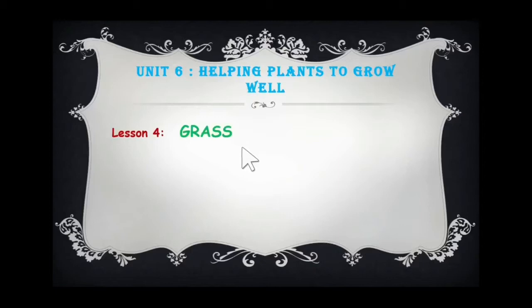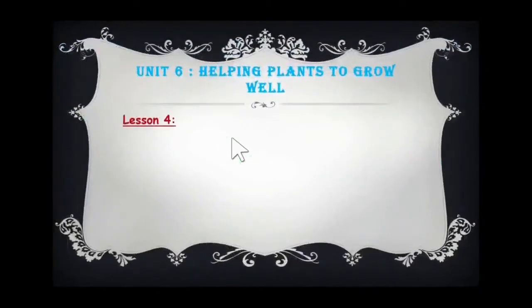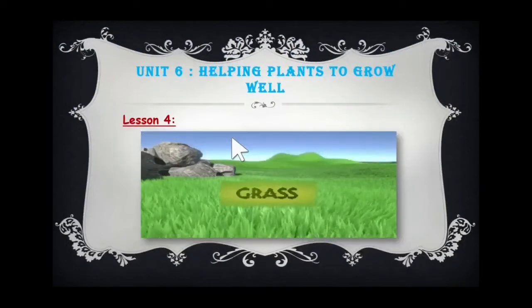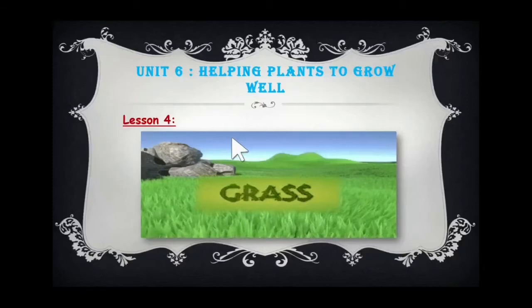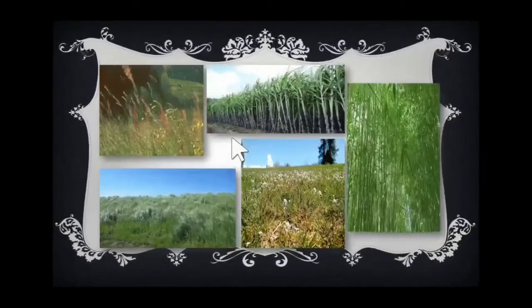Our fourth lesson of the unit helping plants to grow well is grass. And the fifth one is plants and water. First we will go to our fourth lesson, grass. Lesson number 4 is grass. You know, grasses are the most important plants in the world. I will show you some grasses. See, these are some different types of grasses.